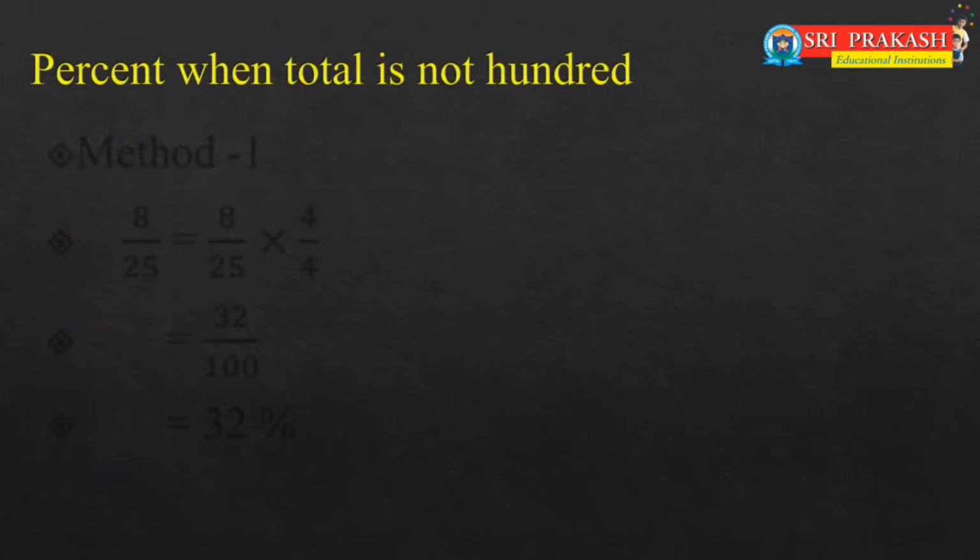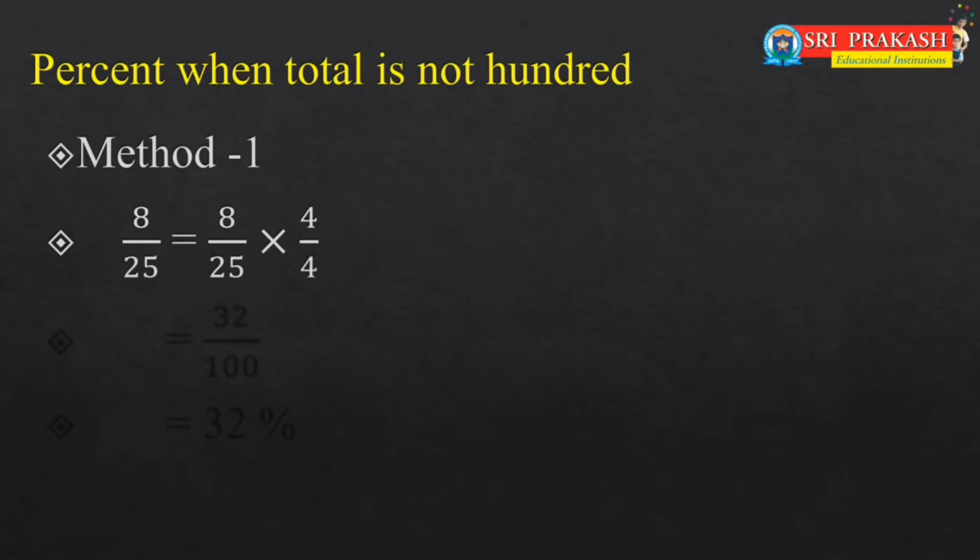As we discussed in the above example, the total number of tiles is 100. So Usha had 100 tiles in all. How do we calculate the percentage of an item if the total number of the item does not add up to 100? In such cases, we need to convert the fraction to an equivalent fraction with denominator 100. Now we shall learn method 1, converting the denominator to 100.